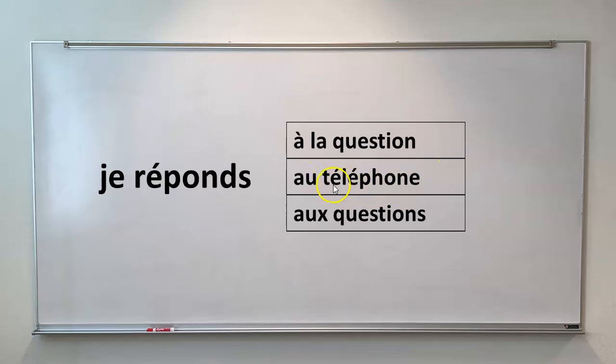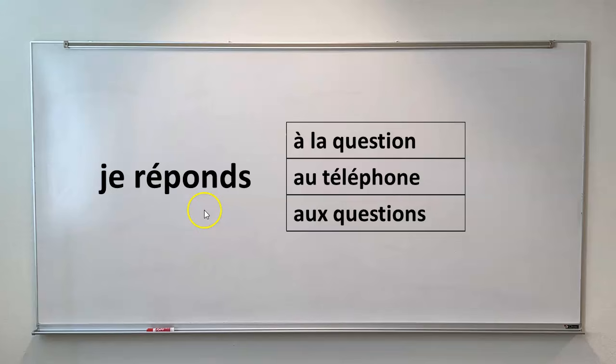If the noun is masculine like téléphone, the à will combine with the le and become au. So this is a contraction of à and le together. If I want to say I answer the telephone, I would say je réponds au téléphone. If the noun is plural, like questions, so the article would be les, the à will combine with the les to produce aux, A-U-X.